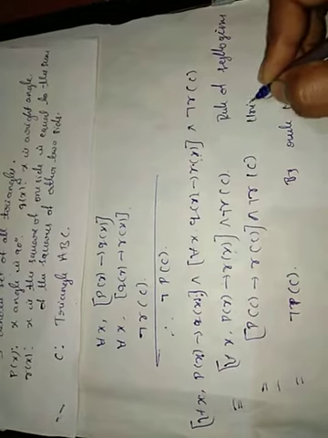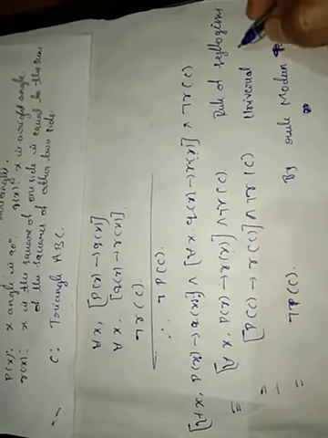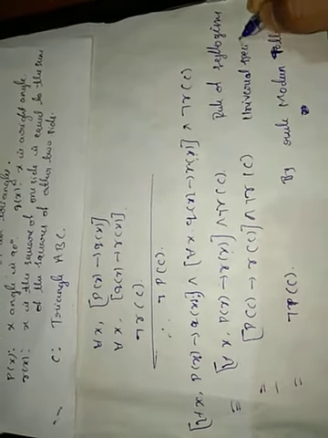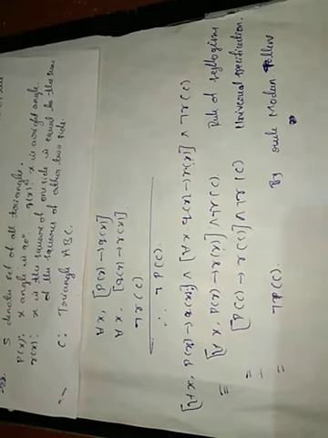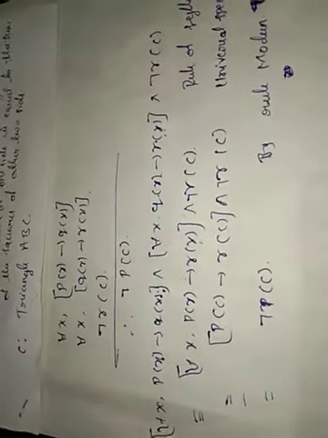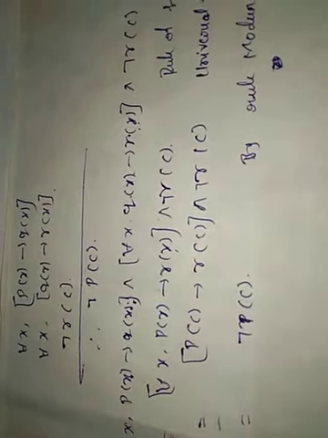Suppose C belongs to the set S, by the rule of universal specification, P of C implies R of C and negation of R of C. The rule of modus tollens states that if P implies Q and negation of Q, then negation of P. That is the required proof.